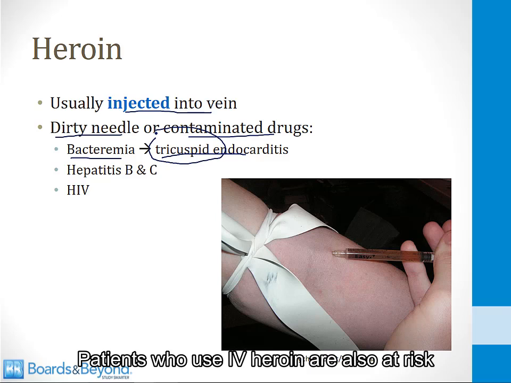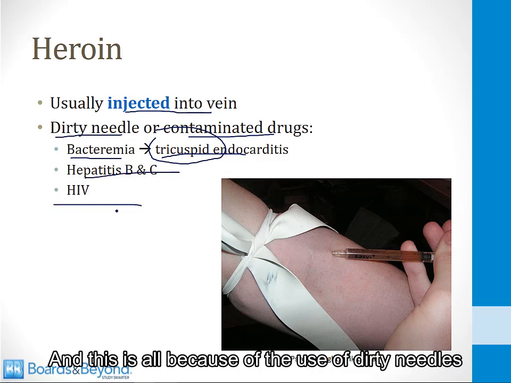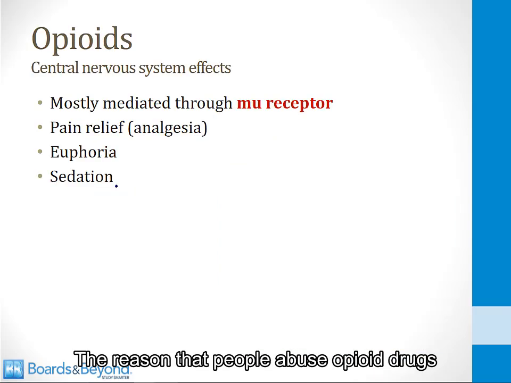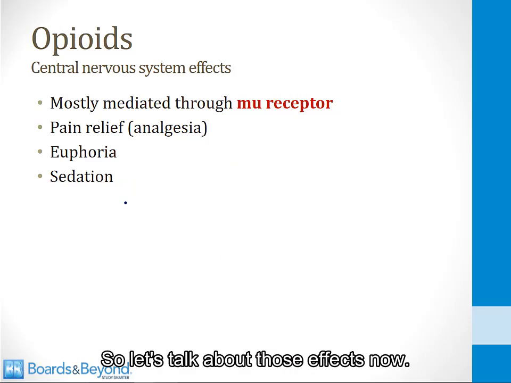Patients who use IV heroin are also at risk for hepatitis B and C and HIV, and this is all because of the use of dirty needles or contaminated heroin drugs. The reason that people abuse opioid drugs is because they make people feel good. So let's talk about those effects now.